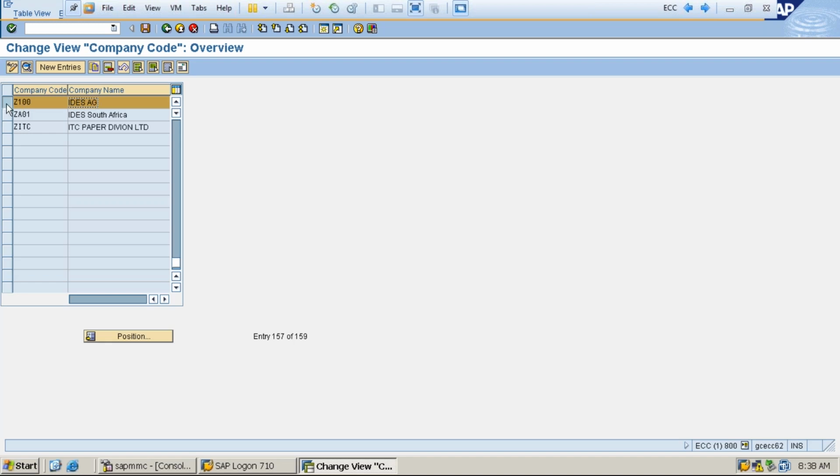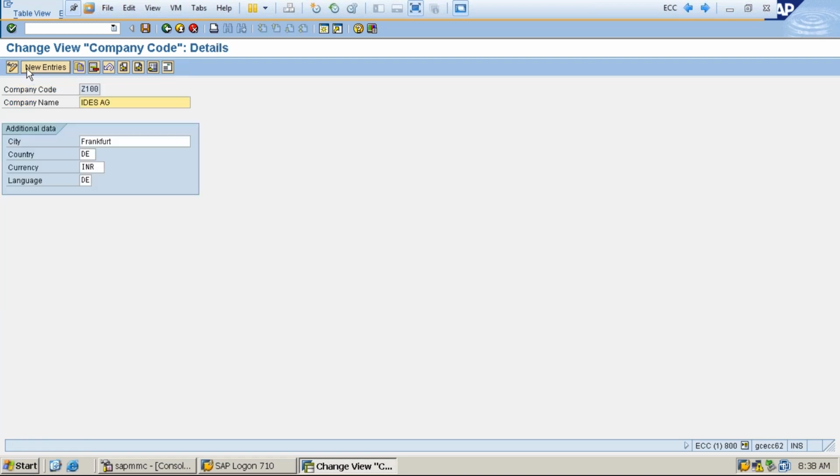We don't want to be like IDES AZ. We want to change our own company name. When I click on here, I'd like to change it. What is this? This is a display change button. And if you could see here, there is a details icon. That means in the background, this company code has some details.